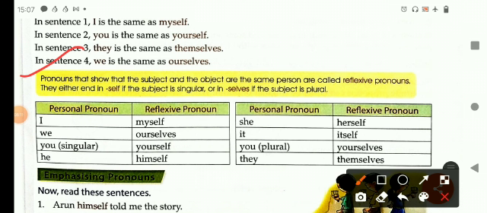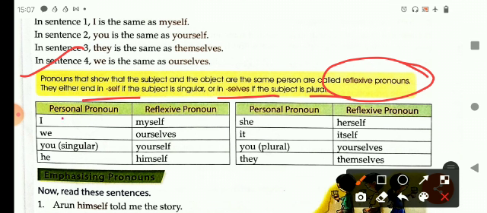Pronouns that show that the subject and the object are the same person are called reflexive pronouns. They either end in self if the subject is singular, or in selves if the subject is plural.